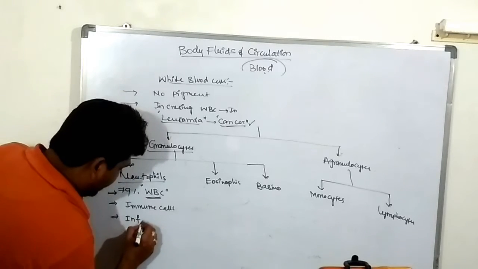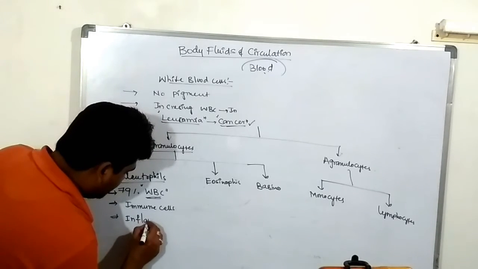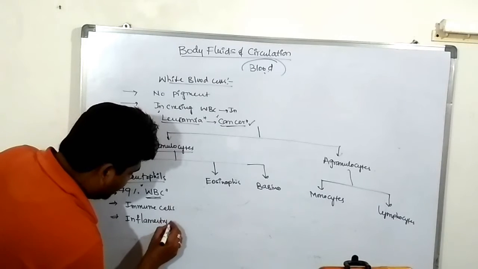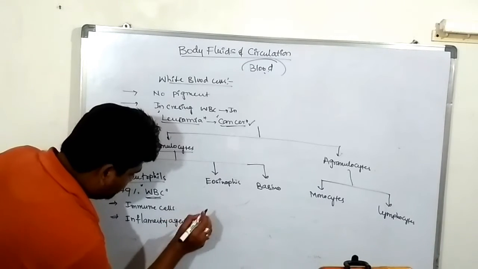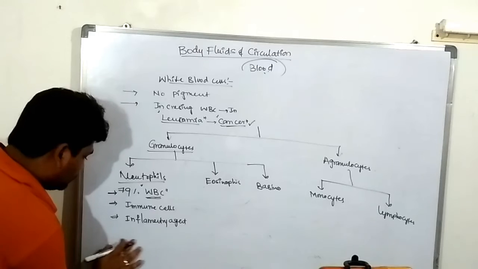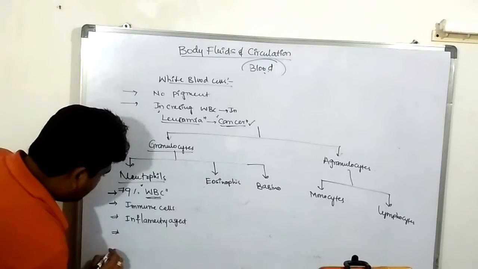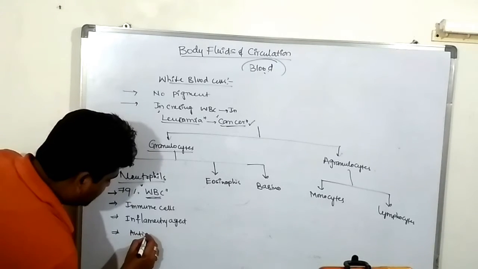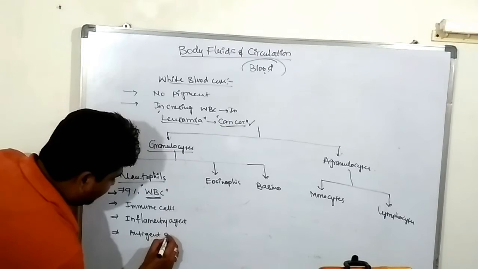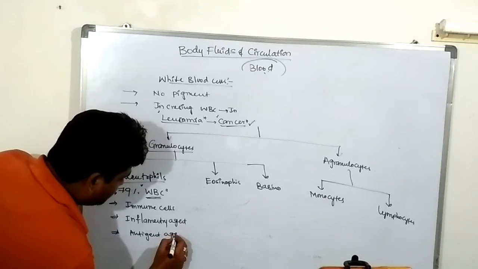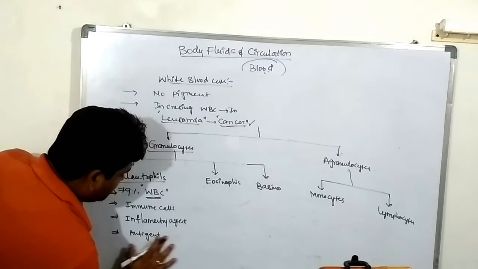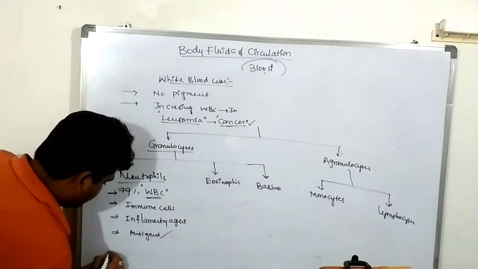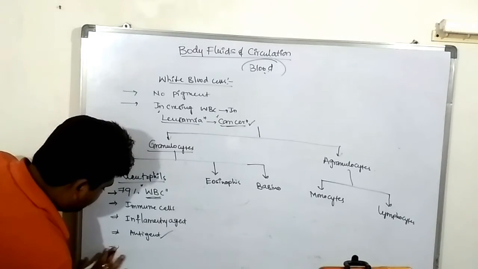It acts like an inflammatory agent, and it acts against antigens.